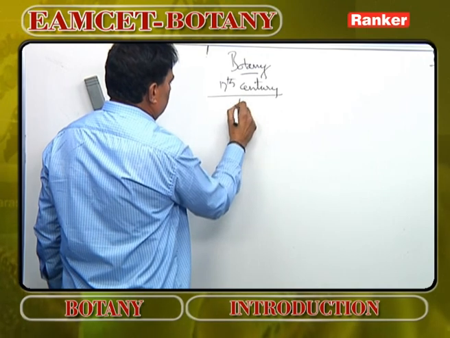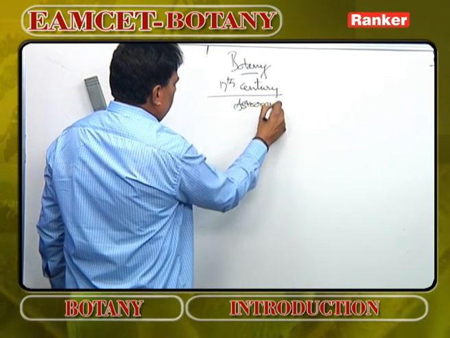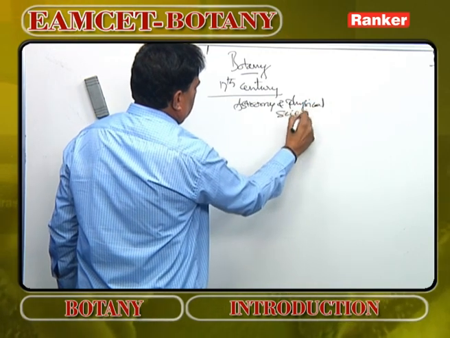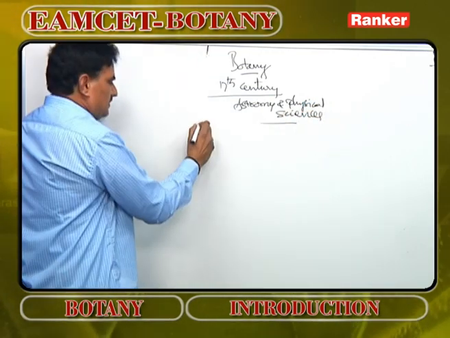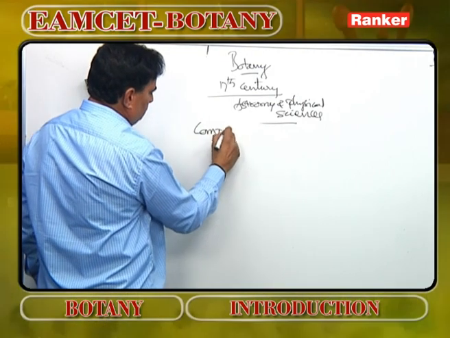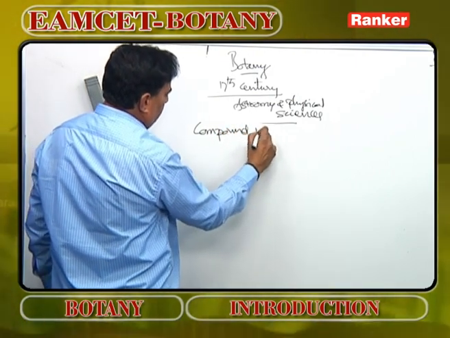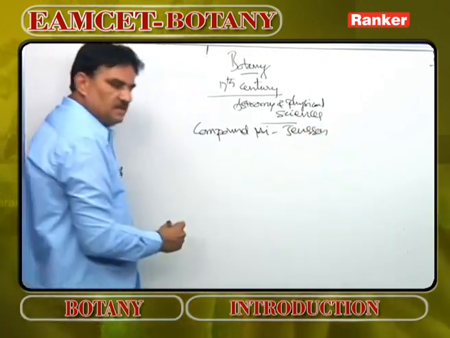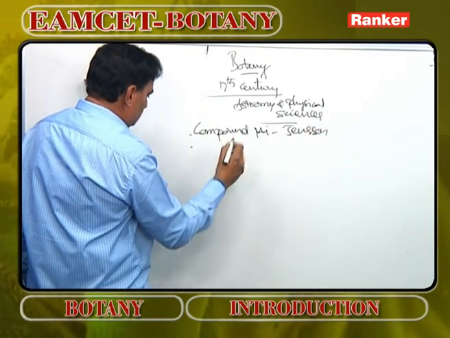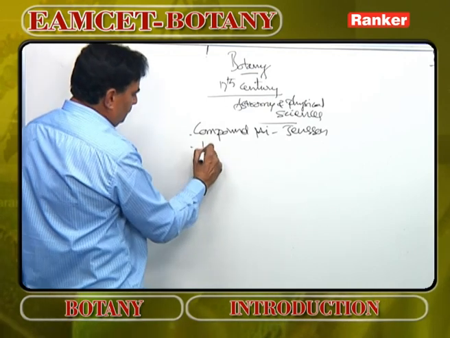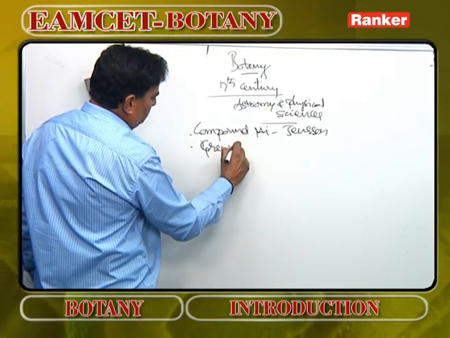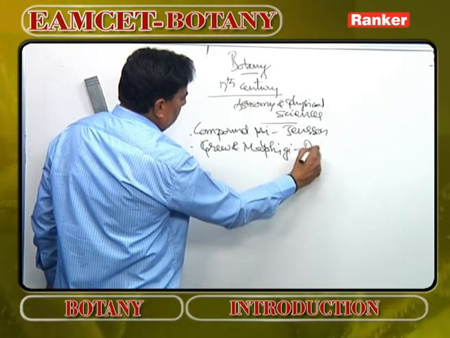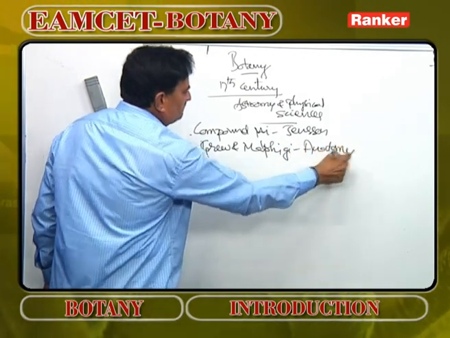The 17th century is known for the development of astronomy and physical sciences. The compound microscope was invented in this period by Jansen. Then very famous men, Nehemiah Grew and Malpighi, gave the foundation to anatomy in this period.